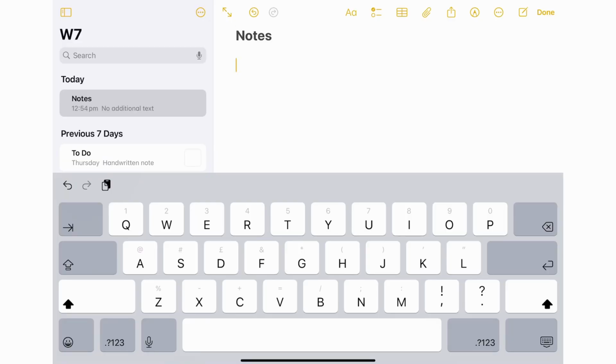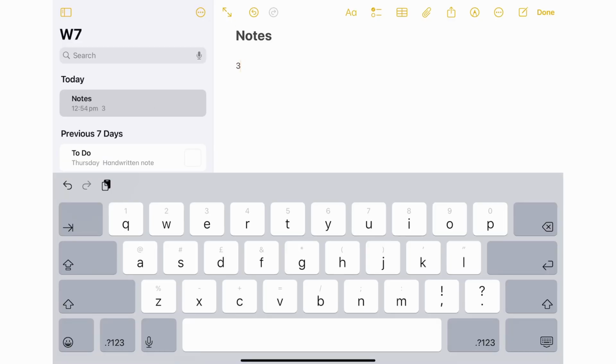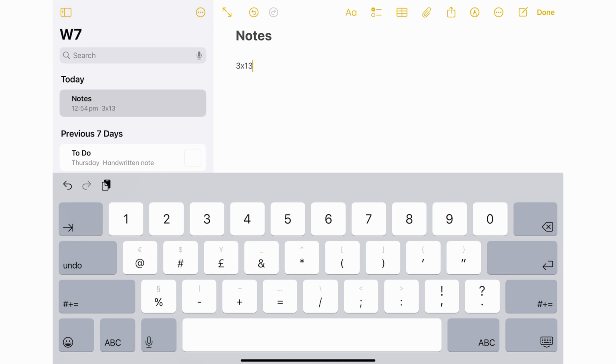This feature also works in the Notes app. You can write your math problems and it will solve them automatically. So let's again write something: 3 times 13 plus 6.